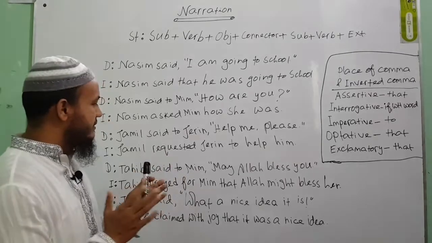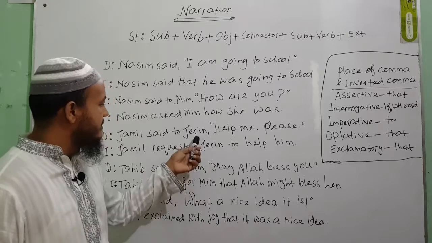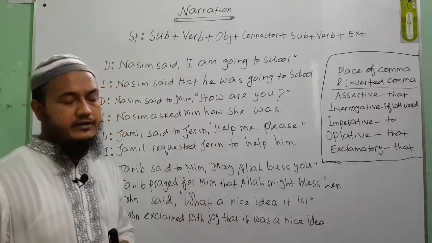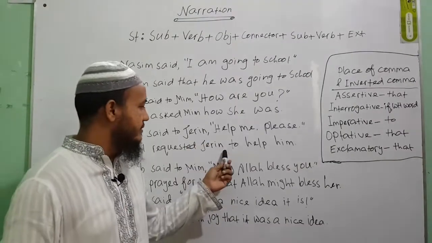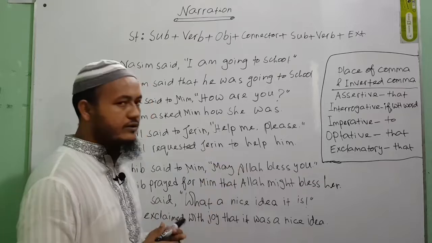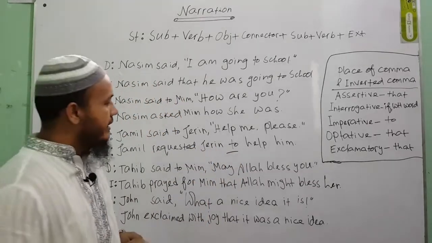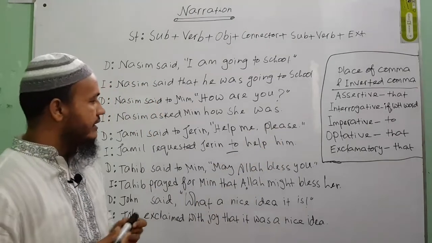So Jamil requested as the reporting verb, Jerin, and then in the place of comma, inverted comma, as this is an imperative sentence, we'll have to use to as the connector. Then from the main verb to object: to help.